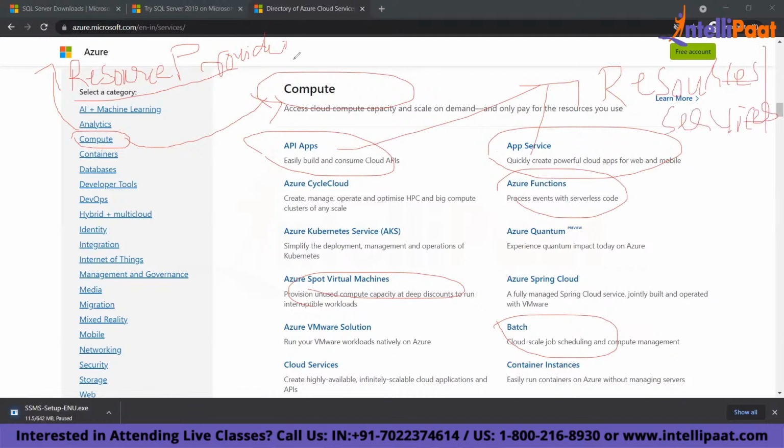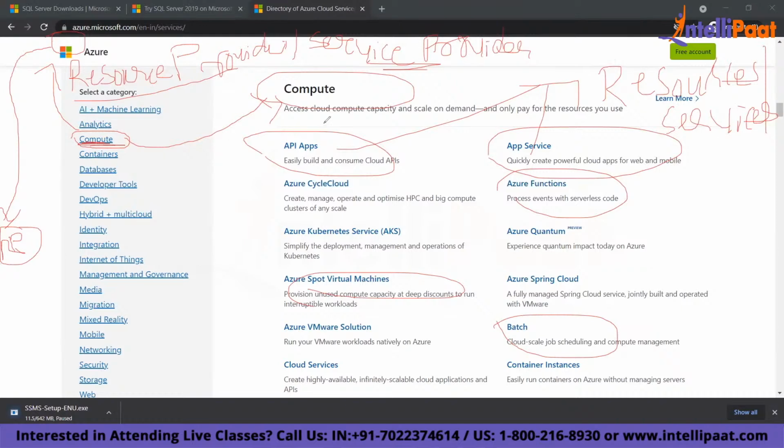These are also called resource provider or service provider. Every time Microsoft launches a new product, they will add one new resource provider. And that resource provider is these or these. There are different types of resources. You also call them a service provider, and these are your services or resources. Is this clear, all of you?